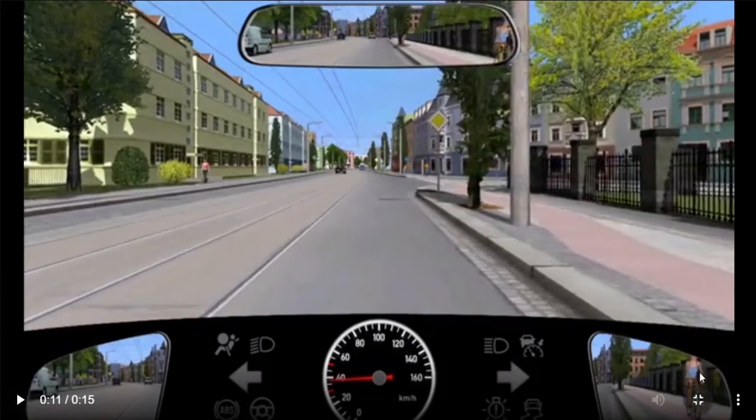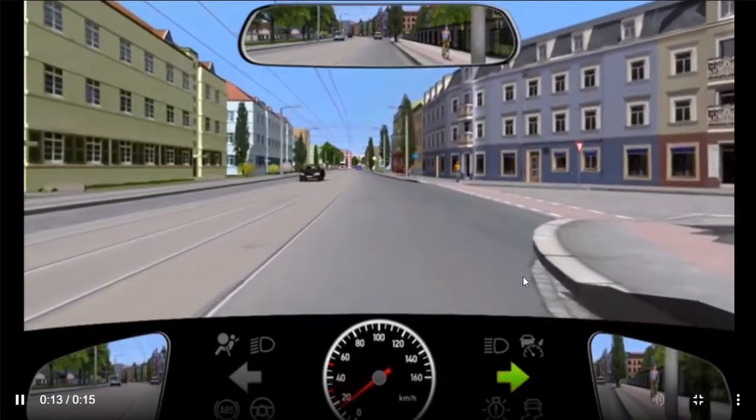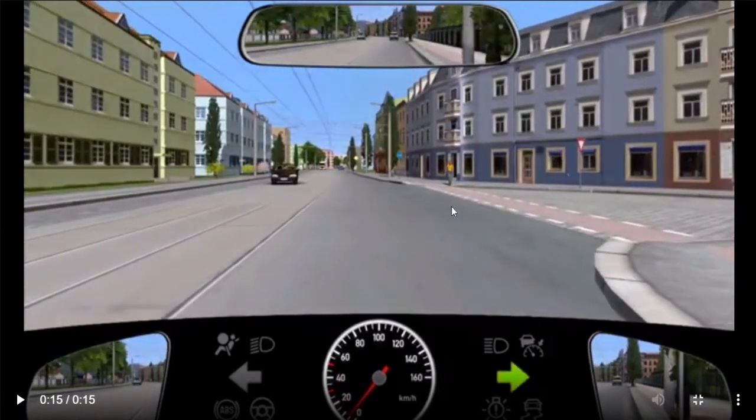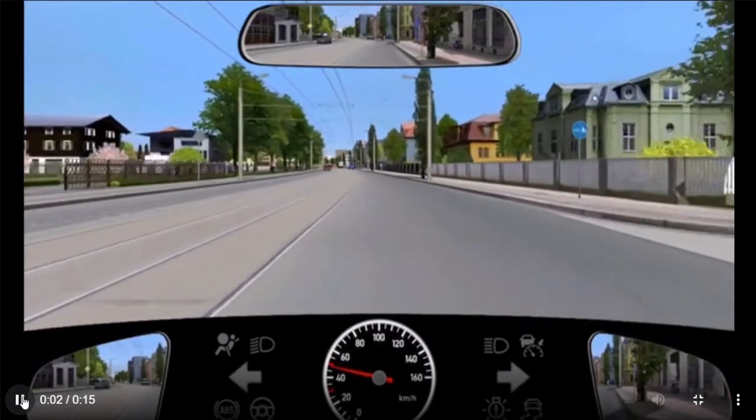So if you see a cyclist, which we can see in our rear view mirrors, the cyclist is coming from our backside. So now we are indicating right, we are taking a right turn. This pedestrian is coming from the left, and the cyclist, as we have already observed, is coming from the right. I will run this video again.